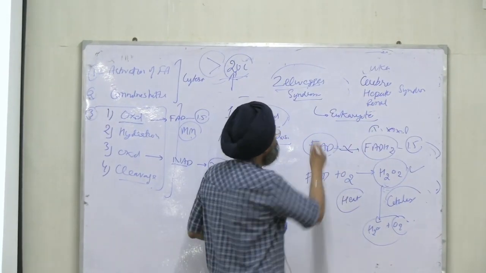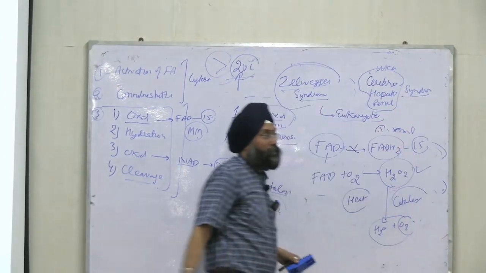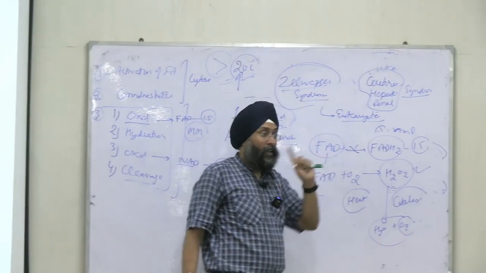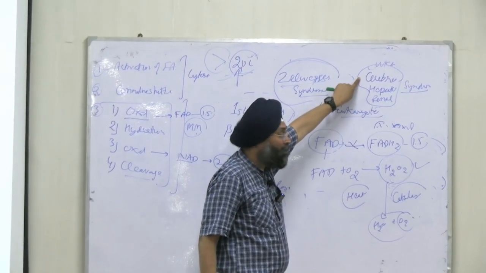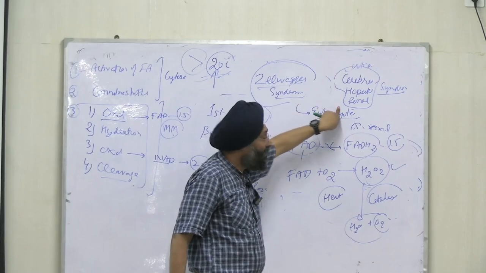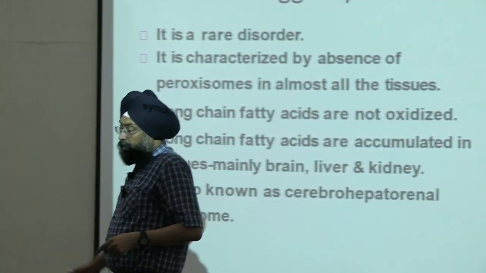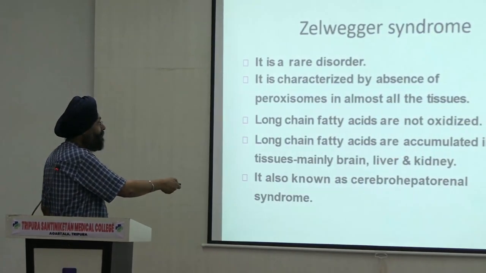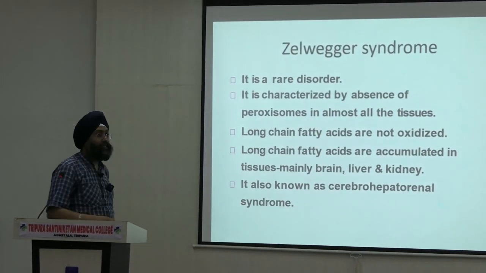The problems: cerebro-hepatorenal syndrome. If you are not able to remember the Zellweger name, remember that the long chain fatty acids will not be metabolized via peroxisomes, and they will accumulate in the brain (cerebrum), hepatic (liver) and renal (kidney). Cerebro-hepatorenal syndrome. As simple as that. So they will accumulate in brain, liver and kidney. The disorder is also known as cerebro-hepatorenal syndrome. Clear?